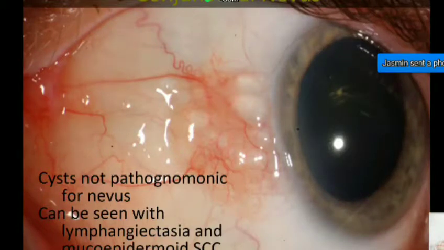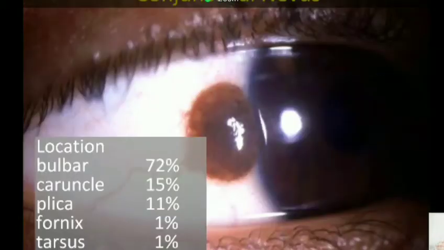So where are nevi located? Bulbar conjunctiva, caruncle, plica, very common. But when you find a pigmented lesion in the fornix, tarsus, and cornea, you should not be fooled by its appearance. It could be a melanoma that you're dealing with. And nevi are very close to the limbus. The mean distance from the limbus is 0 millimeters. That means they are very, very close to the limbus.